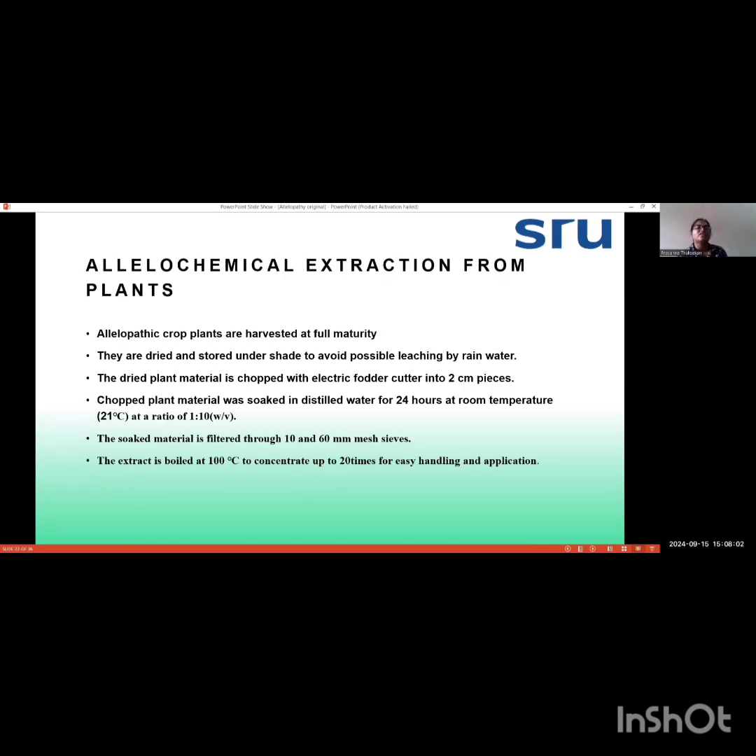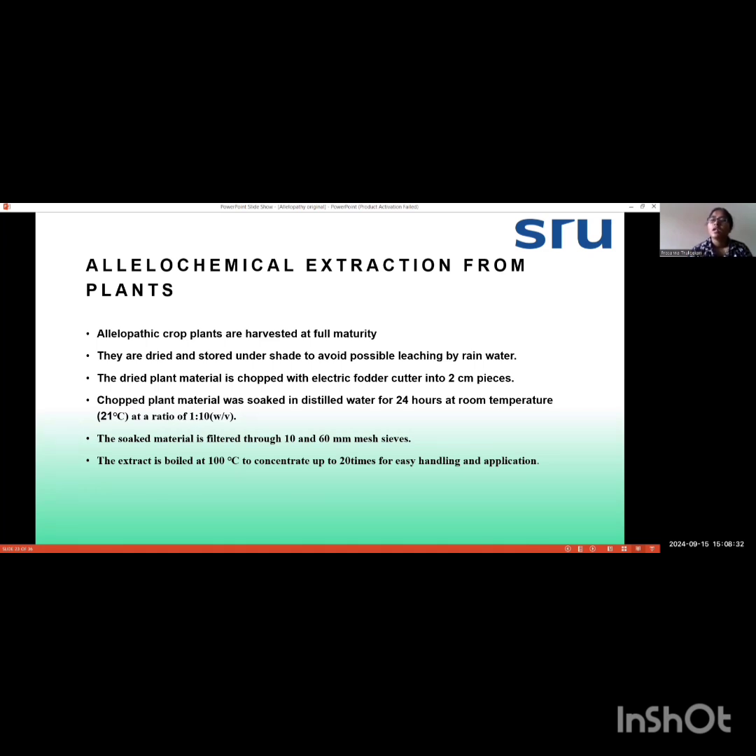Next is allelochemical extraction from plants. So how can we extract allelochemicals from plants? As we already know some examples of allelopathic plants like sorghum, parthenium, alfalfa, wheat, cowpea, mustard, you can take any of them, and you have to grow that plant up to the complete harvest maturity stage, then harvest it, dry it, and store it under a shade to avoid possible leaching by rainwater.